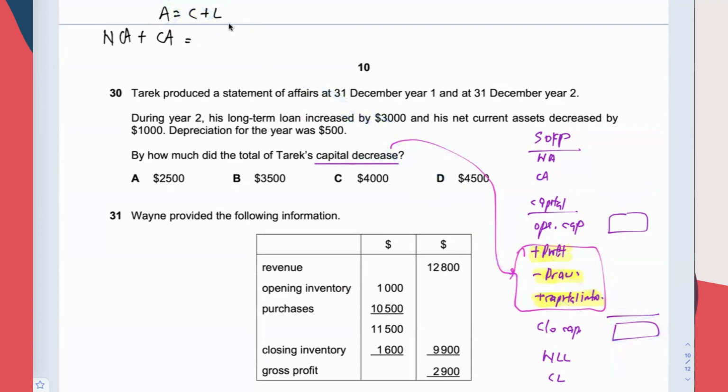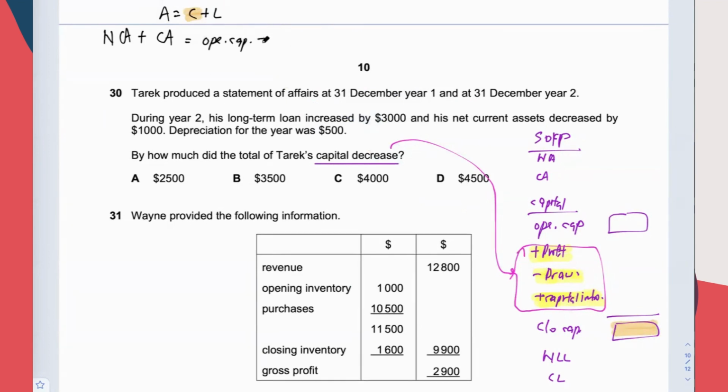Then for the C, it is the figure here. This number is coming from calculating these four numbers, right? Opening capital plus profit minus drawing plus capital introduced, right? Therefore, it makes sense to say that I can replace the C with the four items above it.